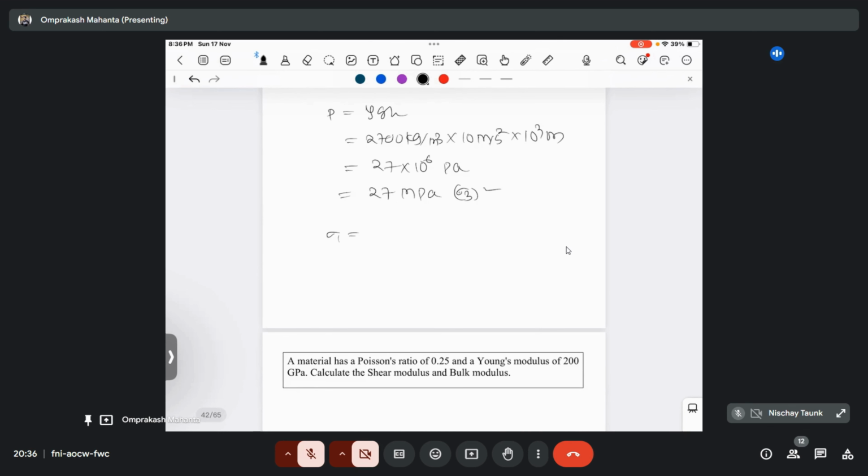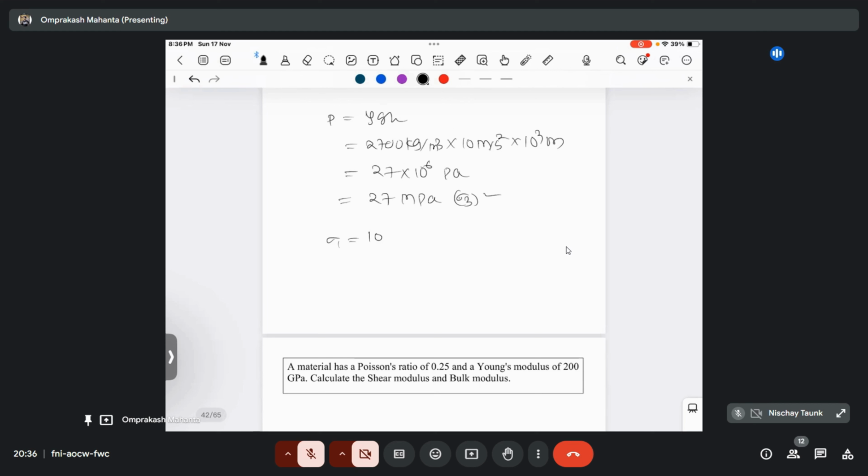So sigma 1 is basically what? 10 MPa plus sigma 3. So it will become 10 MPa plus 3 into 27, so 81, that will become 91 megapascal. So this will be your answer.